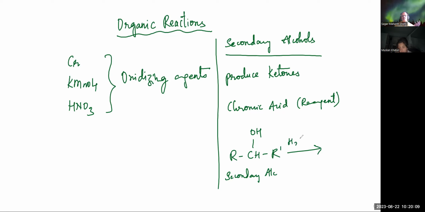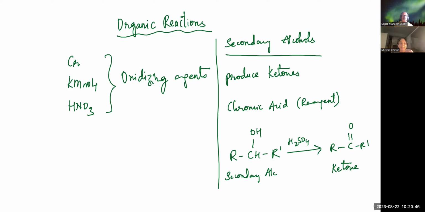In the presence of this, it might now change to a ketone group. So secondary alcohols have this tendency of producing ketones when you use chromic acid, for example, one of the common reagents to oxidize an alcohol.